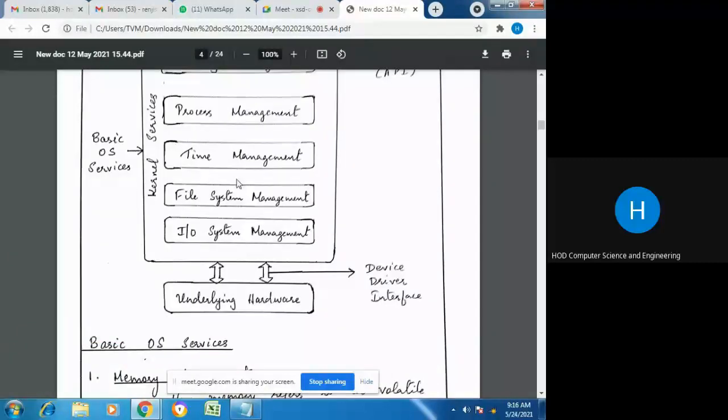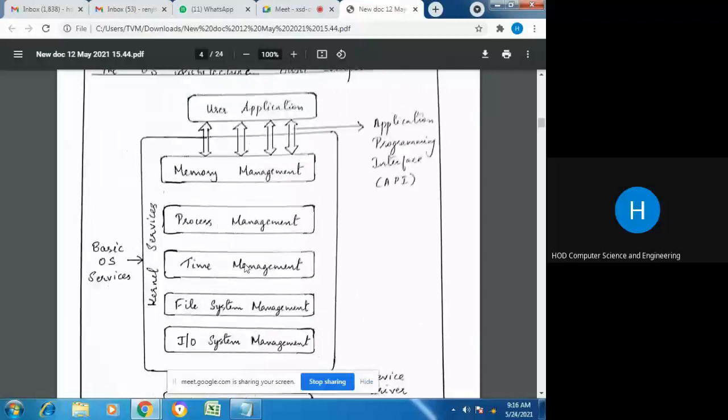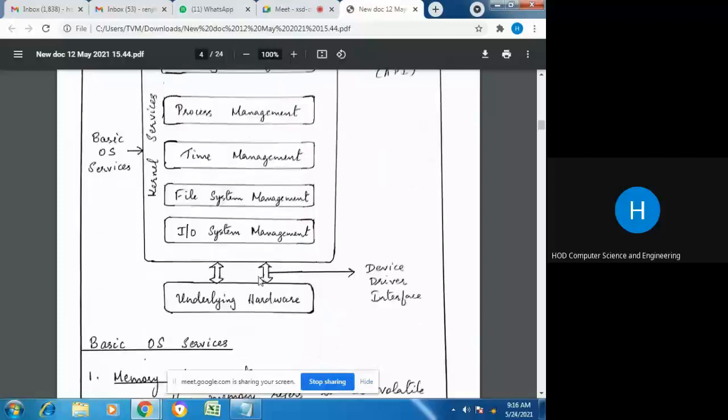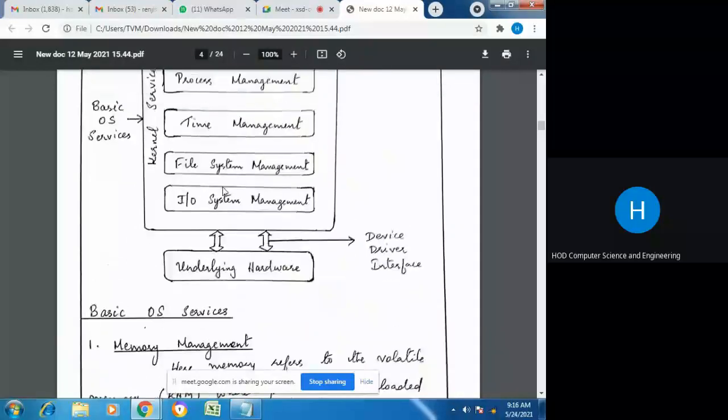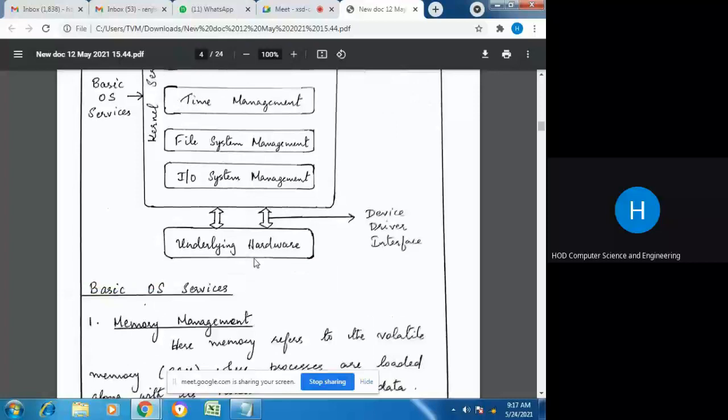So the basic function of OS is to act as an interface between the user application and the underlying hardware. And for that, it provides certain services. And these were the services. I was discussing these services like memory management, process management, time management, file system management, and IO system management. And most of these functions of OS, you have studied in the subject operating system, and we are just going through it once again.